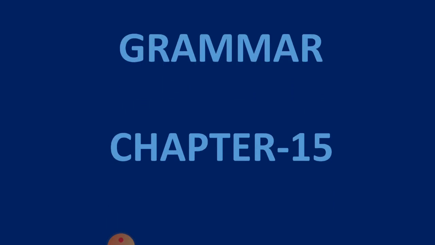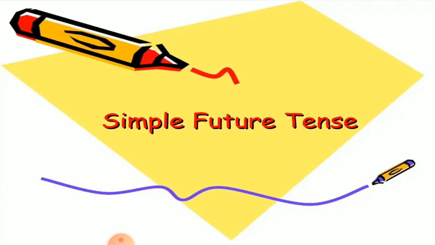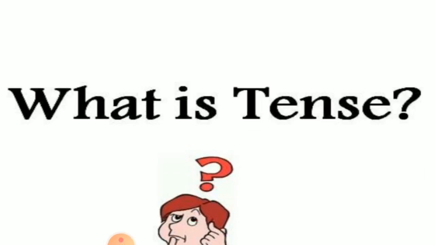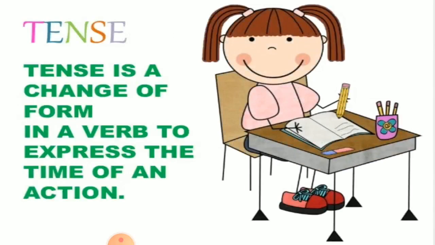Today we will study grammar chapter 15, simple future tense. What is tense? Tense is a change of form in a verb to express the time of an action.